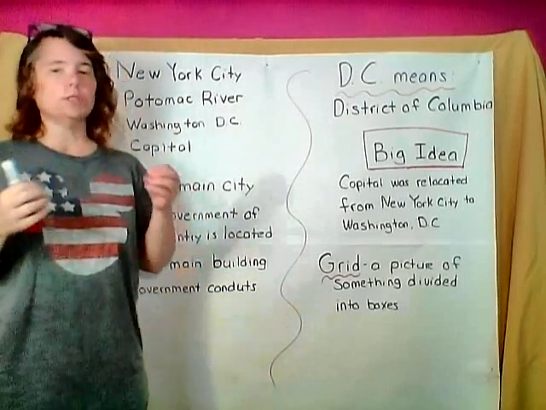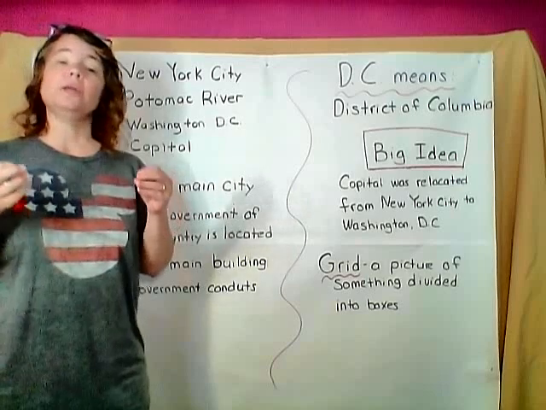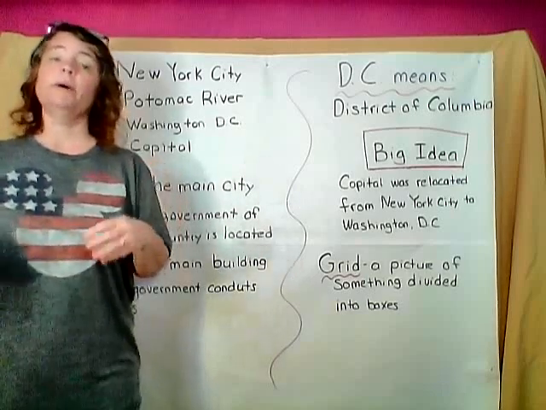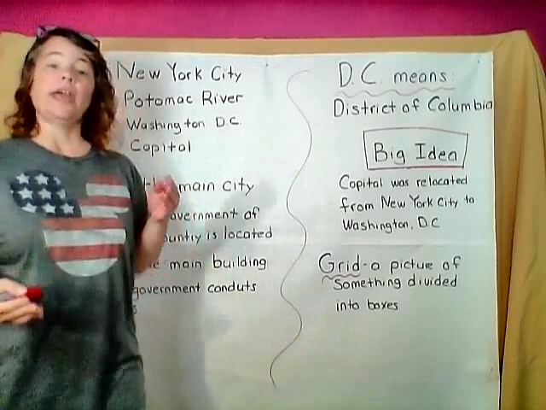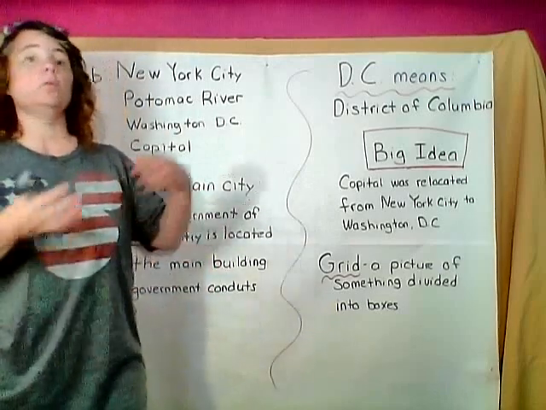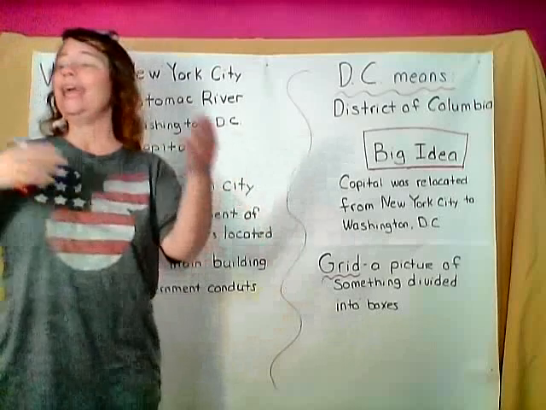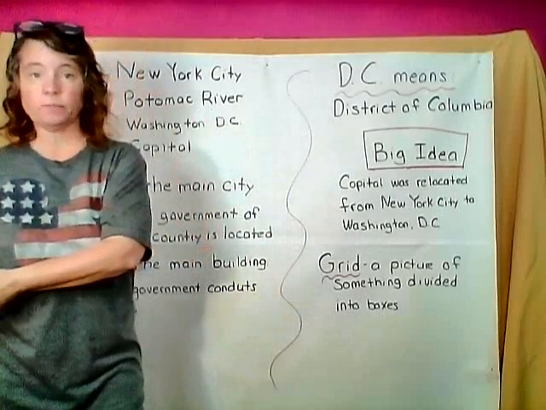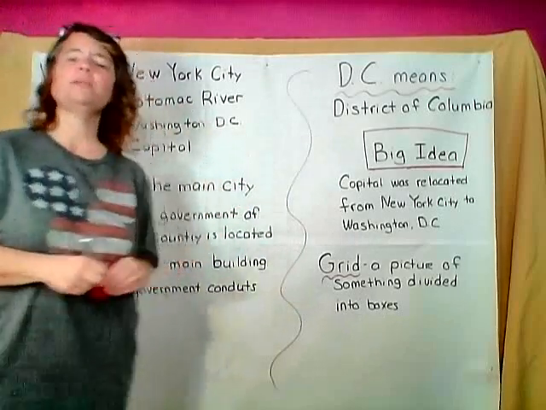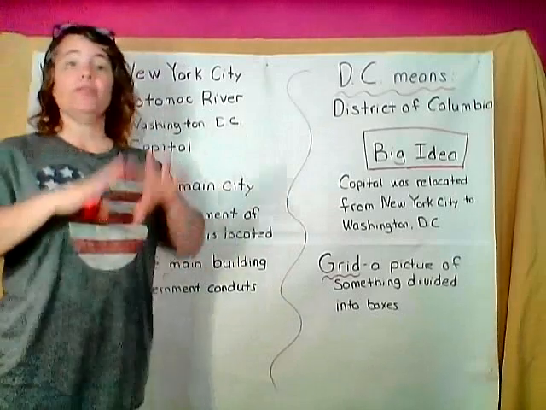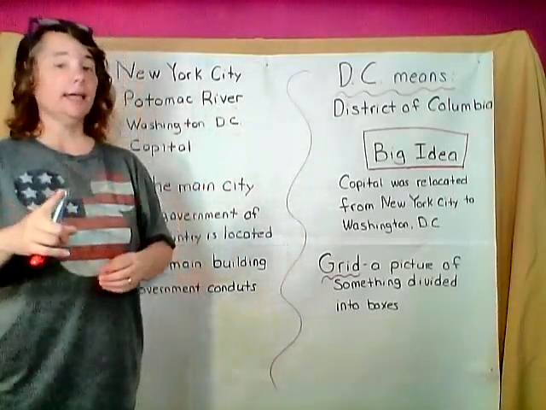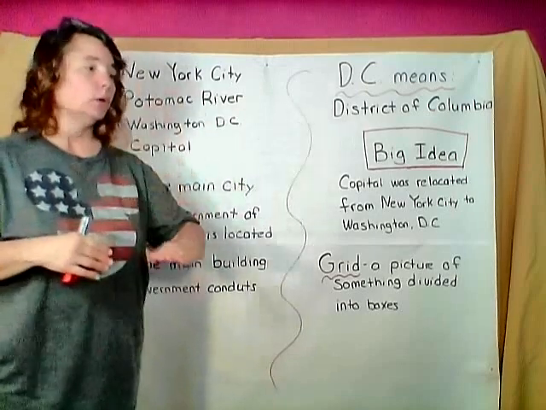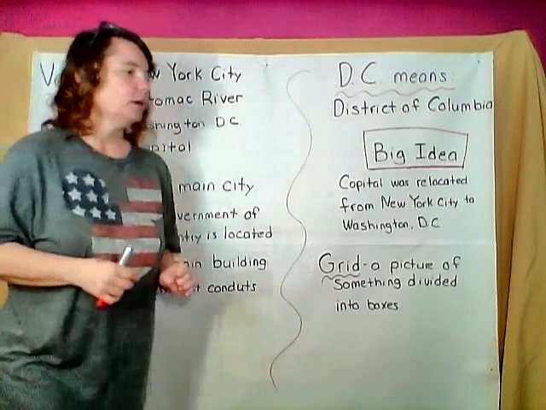Do you remember what a compromise is? It's when there's different groups of people and you don't get everything that you want, but you get some of the things that you want. And that's what they had to do. They had to come up with a compromise between where the capital was going to be and who was going to pay for the debt. So they did. The compromise was that the federal government, the national government of the United States, would pay for the debt. And the capital would be in the south. All right?